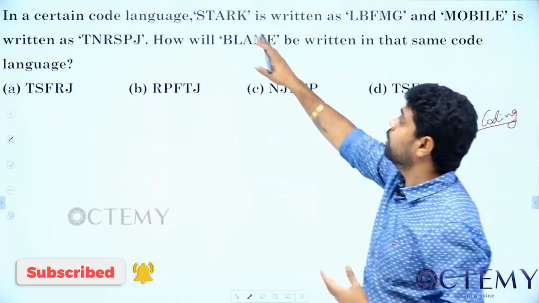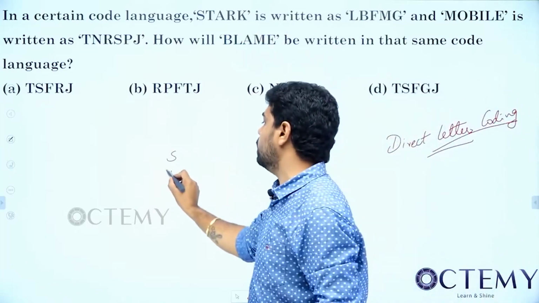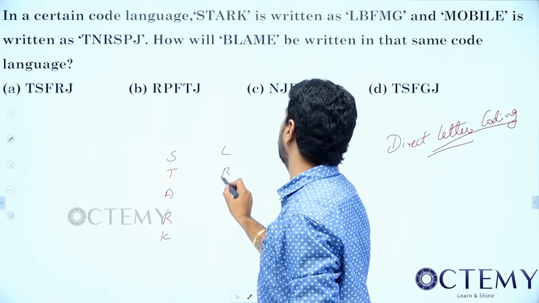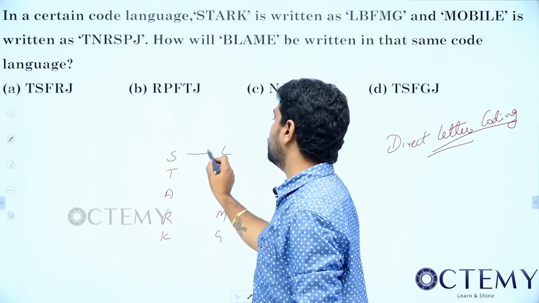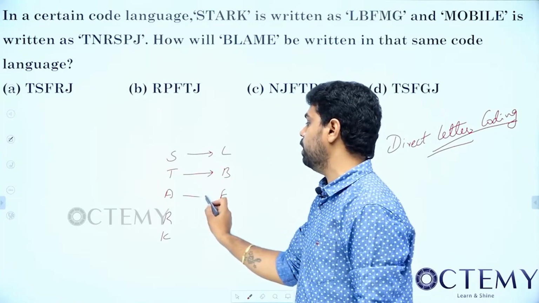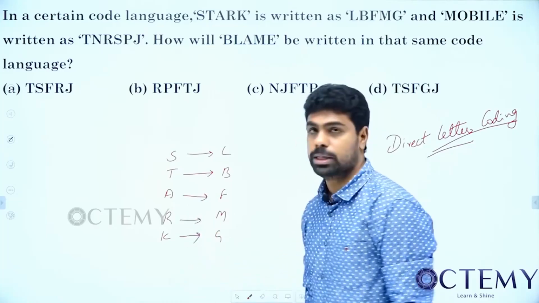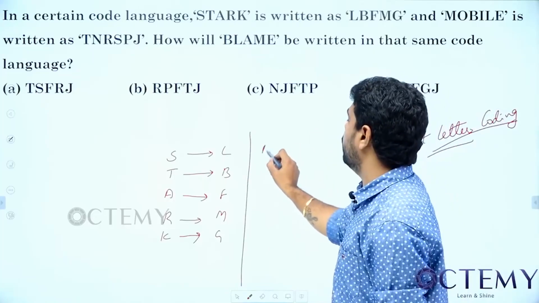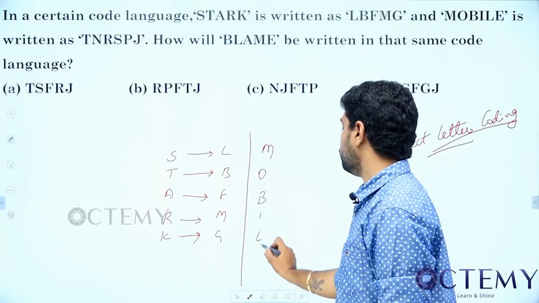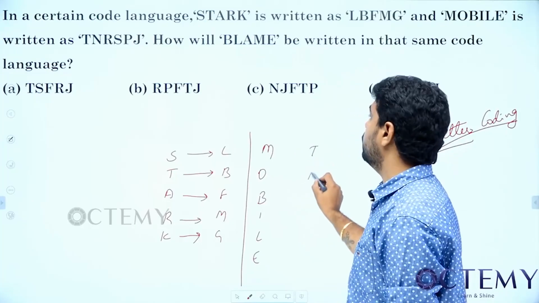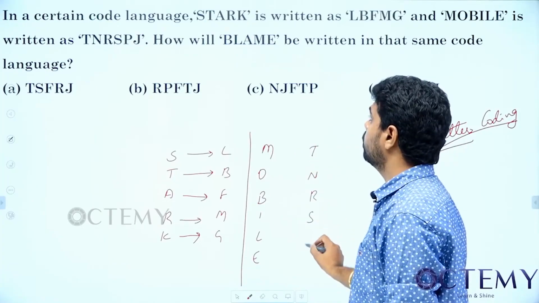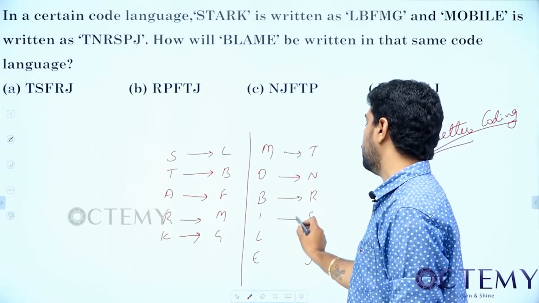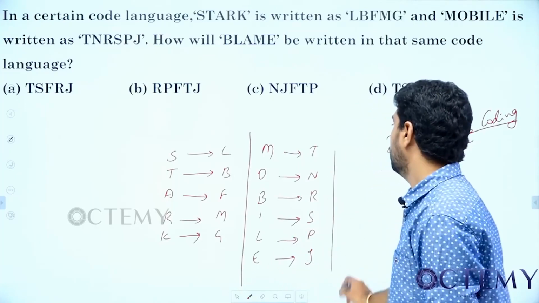So what we do is, suppose STARK is given. STARK is nothing but L, B, F, M, G. So it means that S should be replaced with L, T is B, A is F, R is M, K is G. This is direct letter coding. In the same way, now what did he give here? Mobile. Mobile is nothing but T, N, R, S, P, J. So it means that M is T, O is N, B is R, I is S, L is P, E is J. Now what we should do?